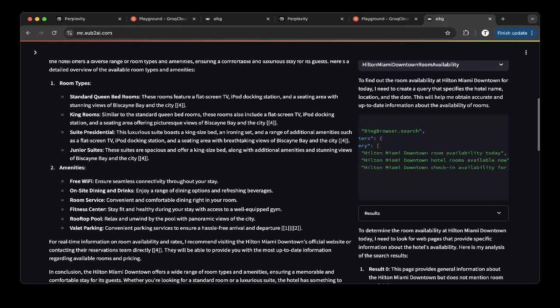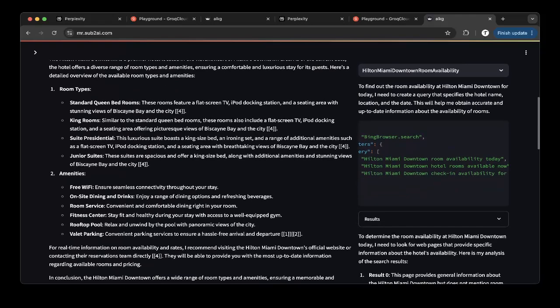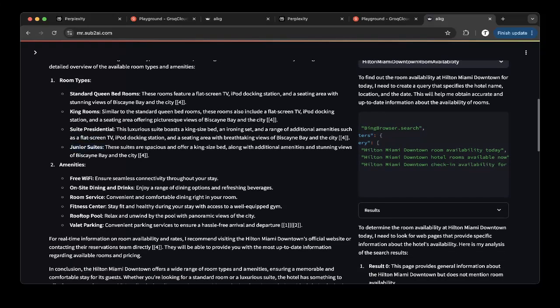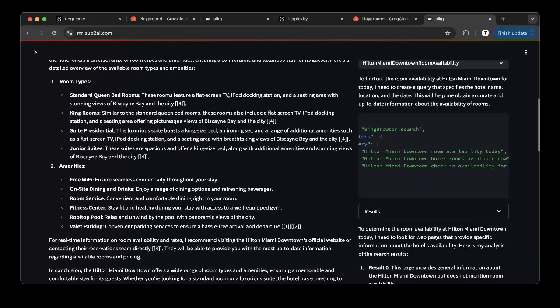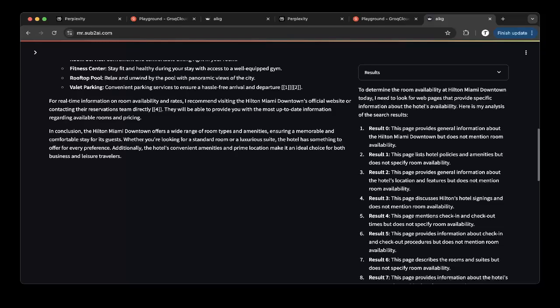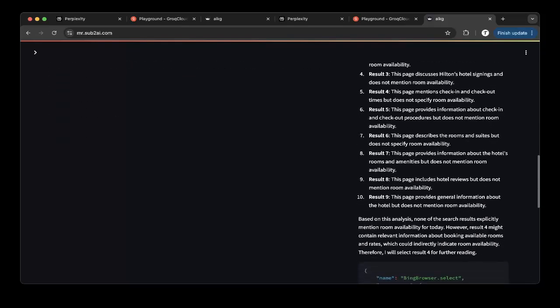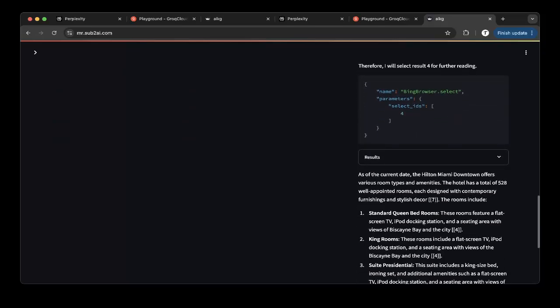After all this summarization, you will see it got the room types, which are standard queen and king rooms, and Prudential junior suites. This is very nicely laid out, very detailed. You can see all these analysis steps on the right side, so you know how MindSearch actually works, what it was trying to search, and why it's getting those results from the search.